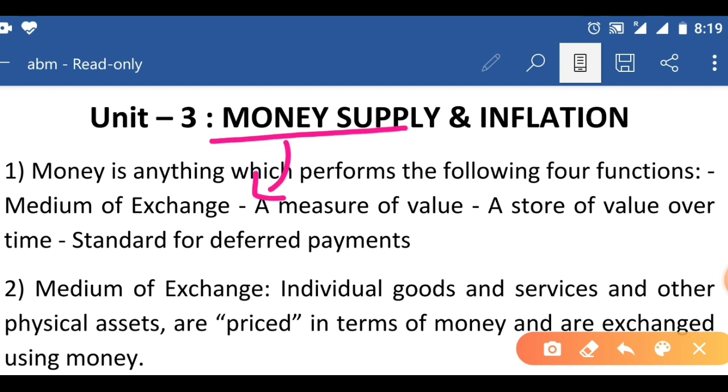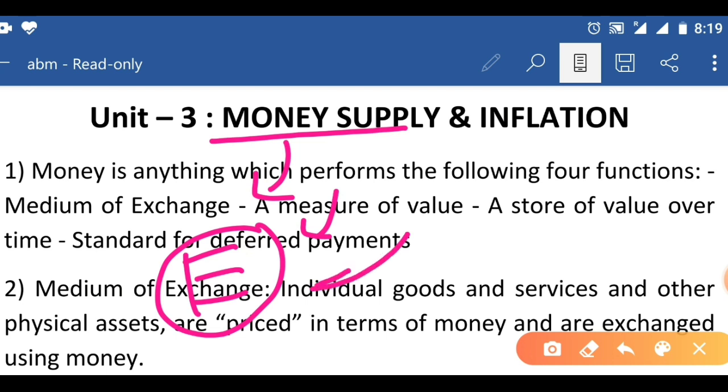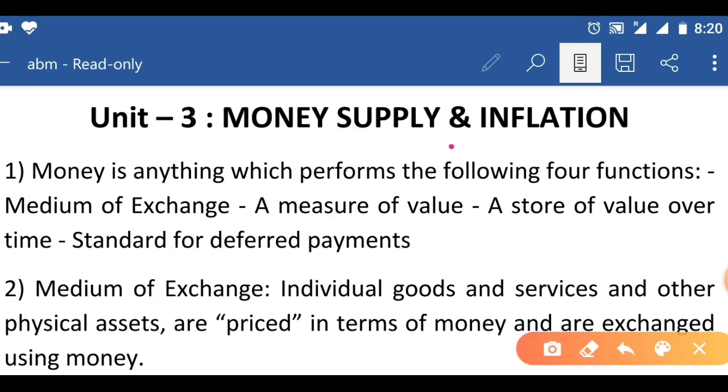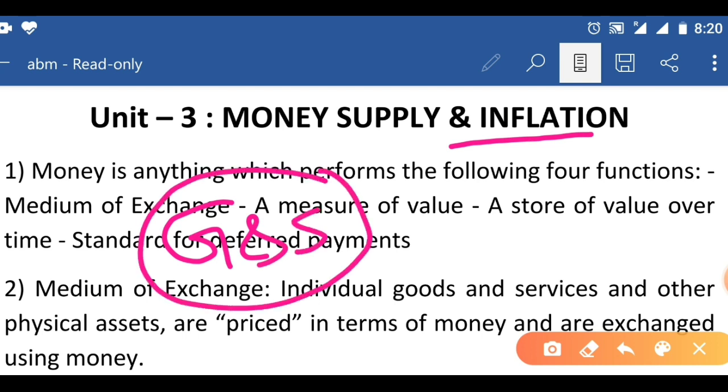Money supply. In an economy, at any point of time, the money which is in circulation is called money supply. Inflation. We have goods and services. If the prices of goods and services are increasing over a period of time, that is nothing but inflation.